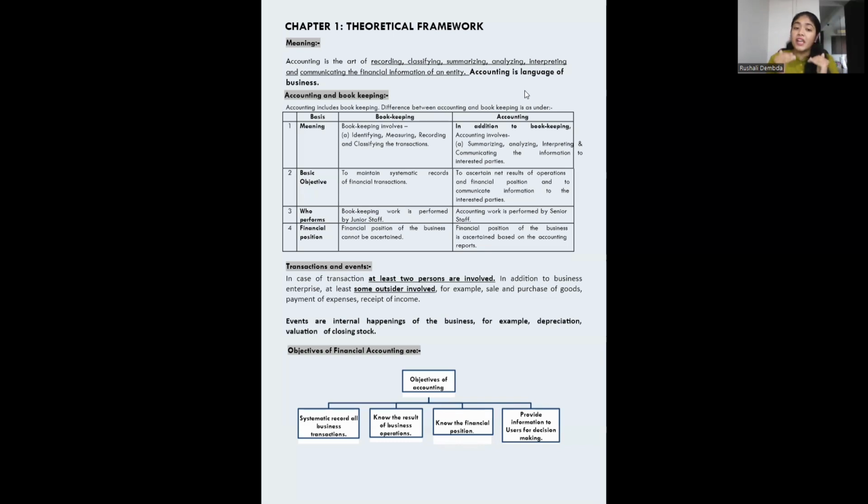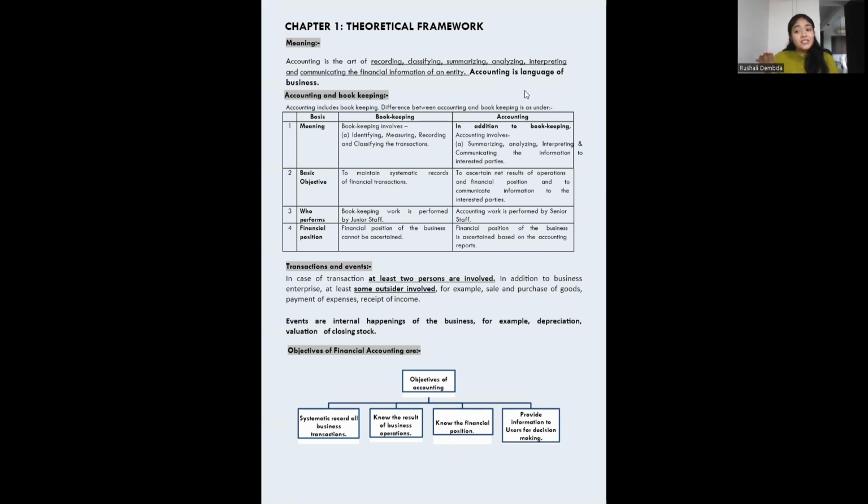In bookkeeping, you just make a systematic record of all the financial transactions, but in accounting, you make an interpretation, whether there's profit or loss, you get the analysis. Who performs this? Bookkeeping is generally performed by the junior staff. When you are in your learning age, doing your articleship, you will initially just be learning bookkeeping, seeing the transactions in the journal book or in the bills, and incorporating them in software such as Tally or SAP.